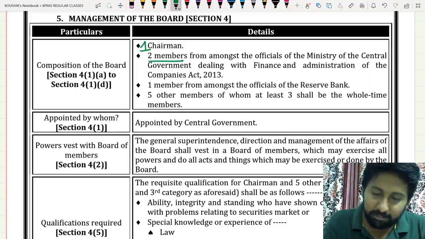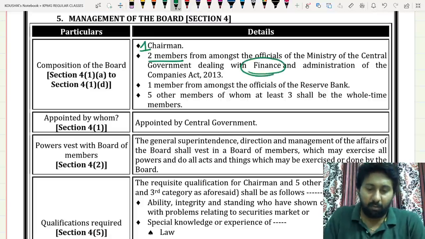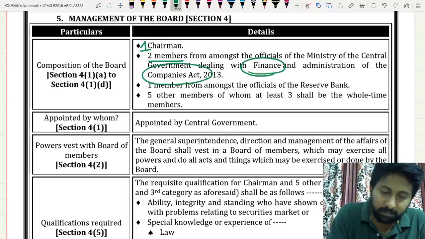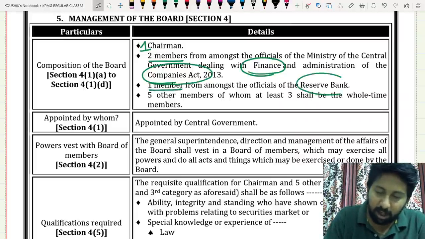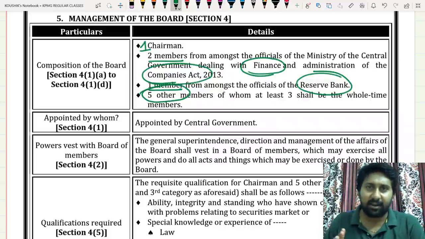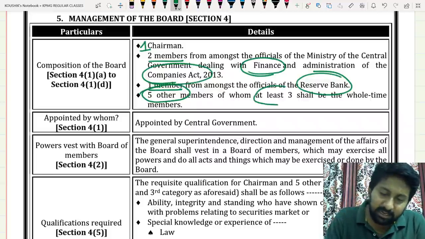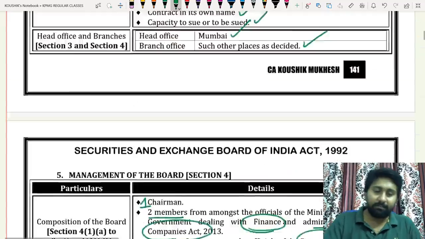One among them should be from the Ministry of Finance, one from the Ministry of Corporate Affairs. One member from RBI. 5 other members having versatile knowledge. In that, at least 3 shall be whole-time members. If you read like this, yes, you can understand, but charts will help you in this area.